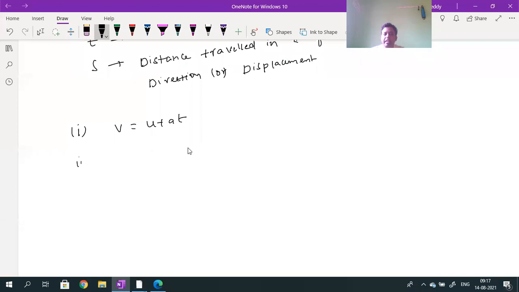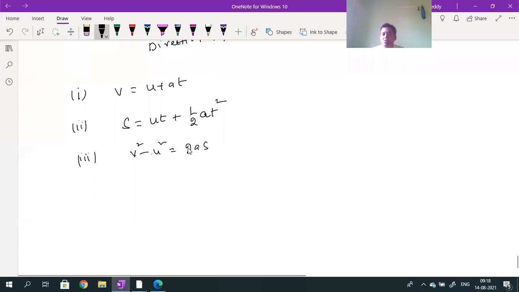The second equation of motion is given by S is equal to ut plus half a t square. The third equation of motion is v square minus u square is equal to 2 a s.